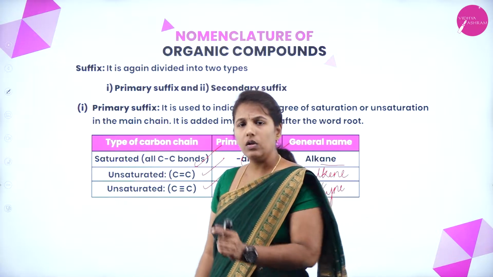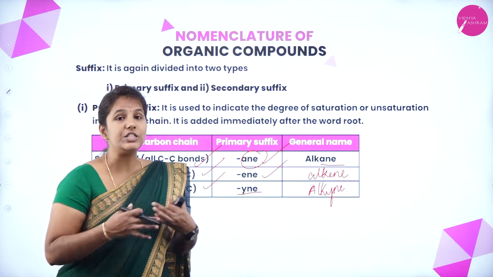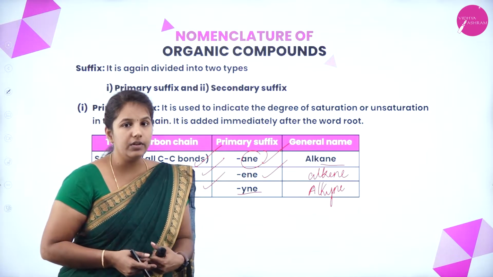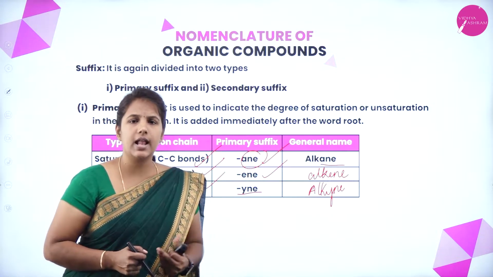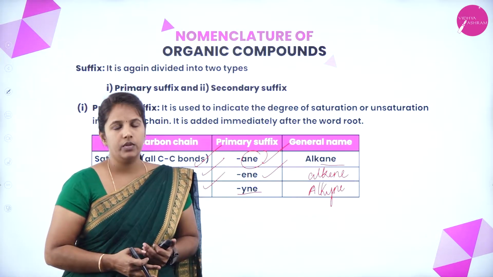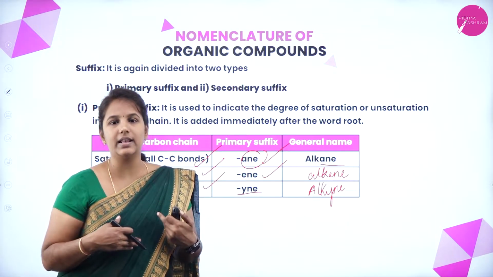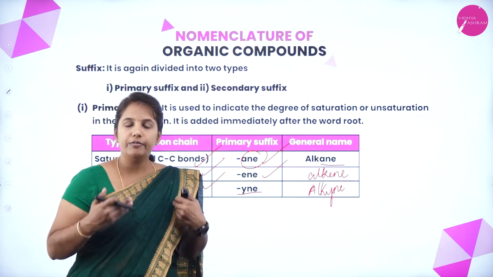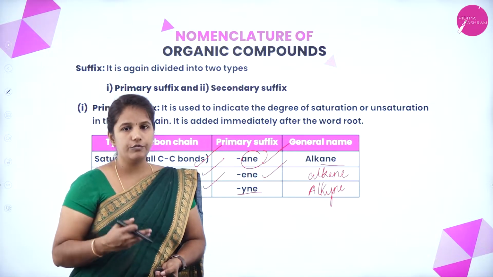This is how the primary suffix gives an idea about the nature of carbon in a given organic compound. Singly bonded, alkane, ANE. Double bond, alkene, ENE. Triple bond, alkyne, YNE.